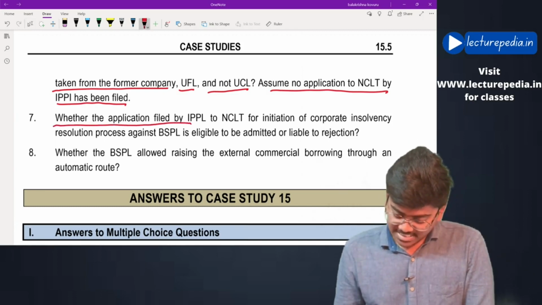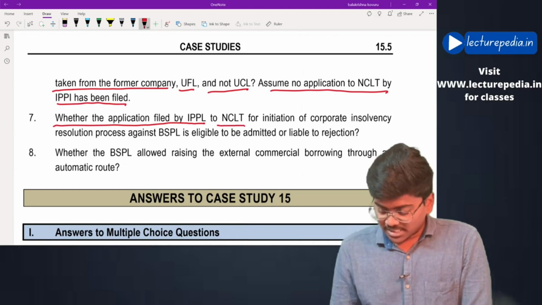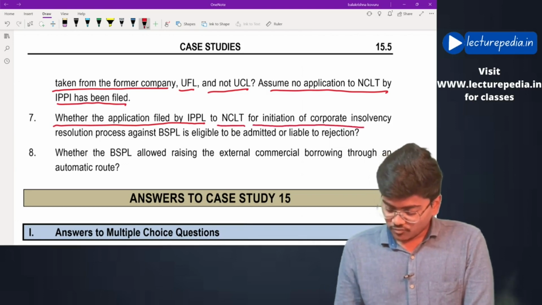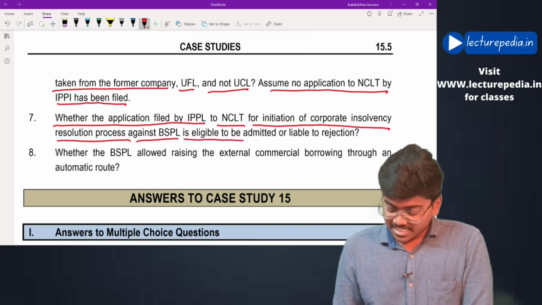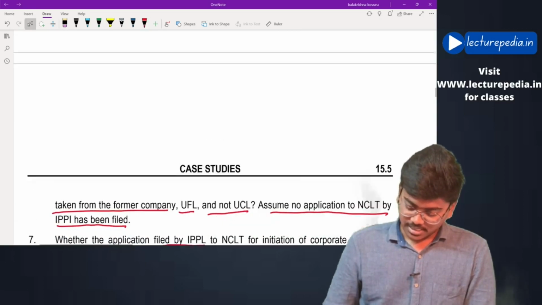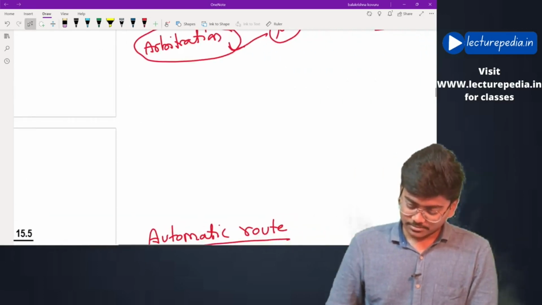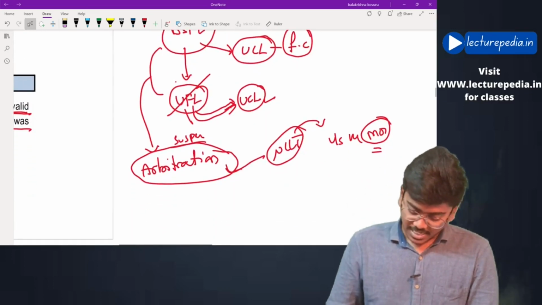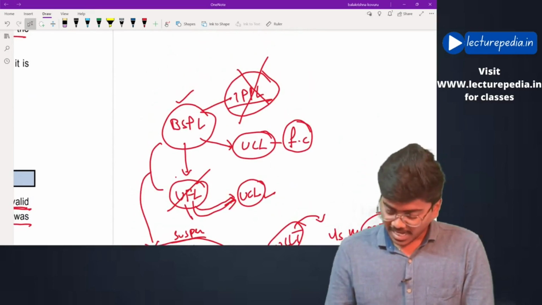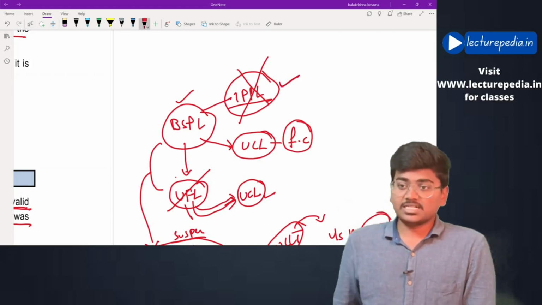Whether the application filed by IPPL to NCLT for initiation of corporate insolvency resolution process against BSPL is eligible to be admitted or liable to be rejected. See, I have already told you that in the case study, against BSPL, IPPL has already initiated the application.